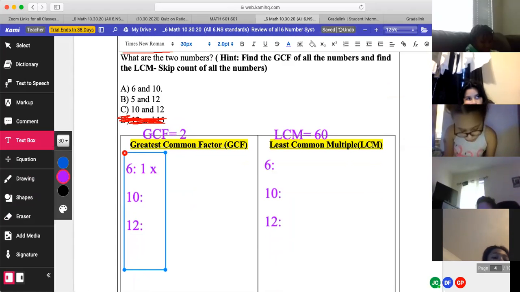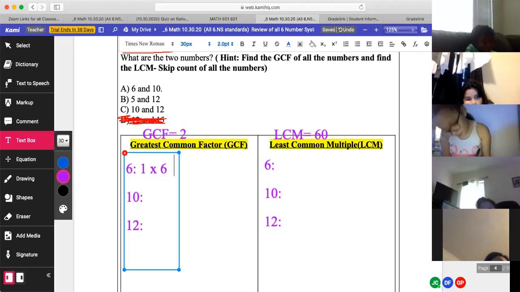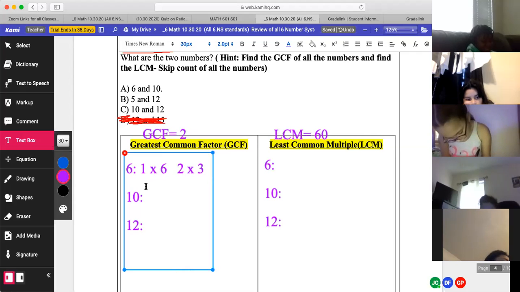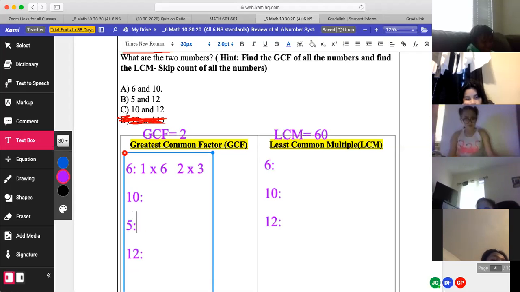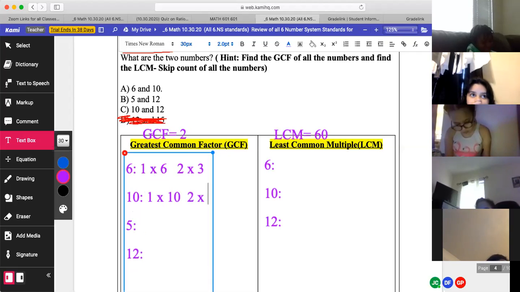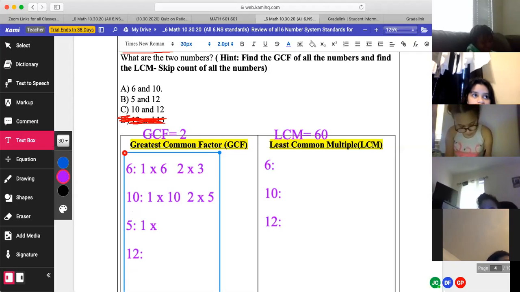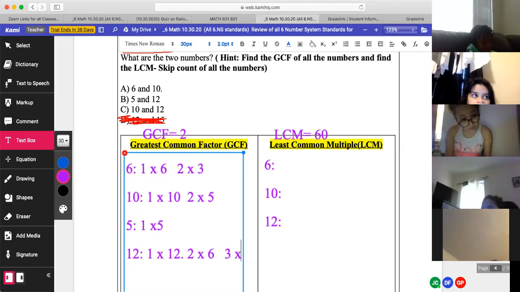Remember, hint, the GCF has to equal 2. So 1 times 6, what's the next one? 2 times 3. Good, keep going. Is that all of them? 1 times 10. Good. 2 times 5. Next one. 1 times 5. Okay. 1 times 12. 2 times 6. And 3 times 4. Good, perfect.